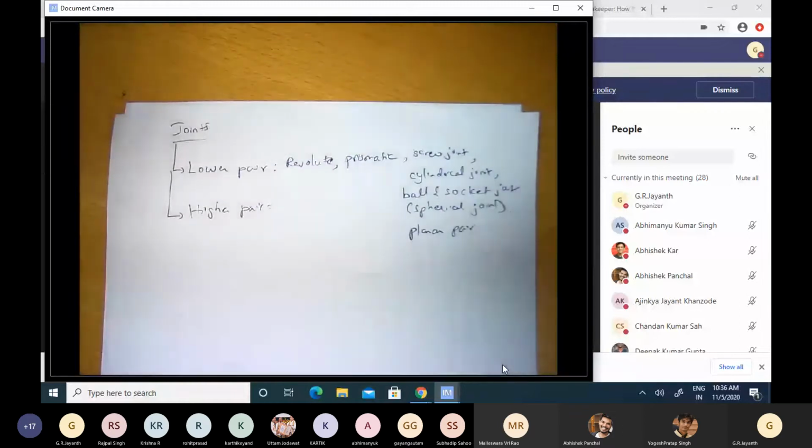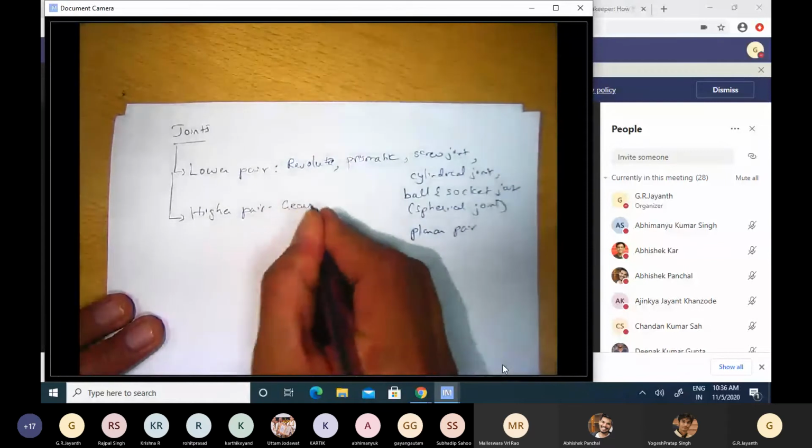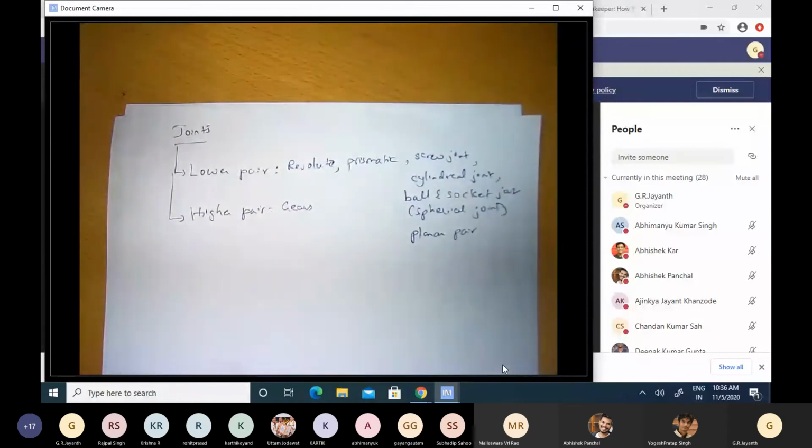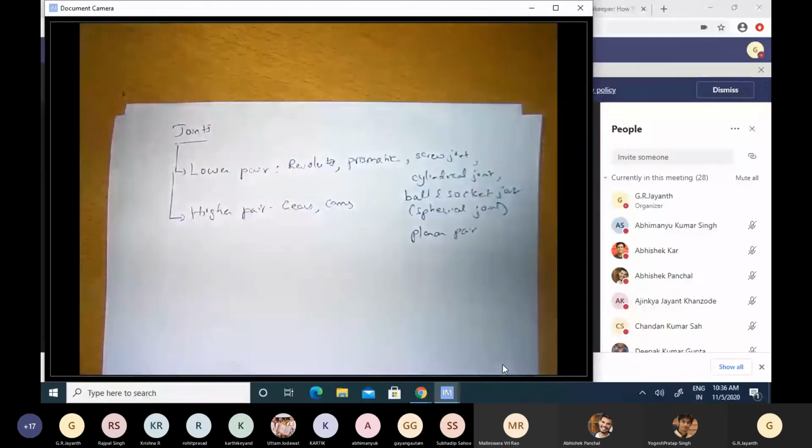And then as far as higher pairs are concerned, the most common and popular one, of course, are gears, which ensure that there is a line contact between the two rigid bodies that they are connecting. And then you can also have cams, which sometimes can have point contact, sometimes have line contact, depending on the specific design of these cams.